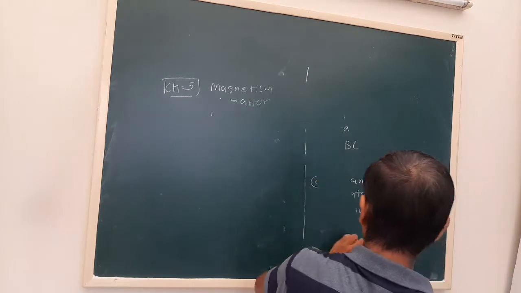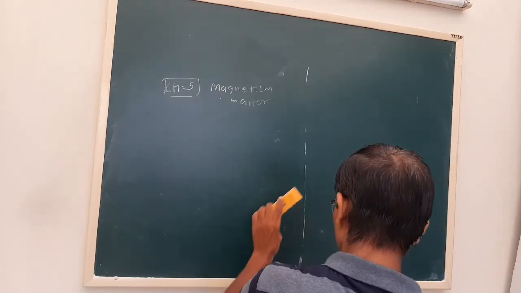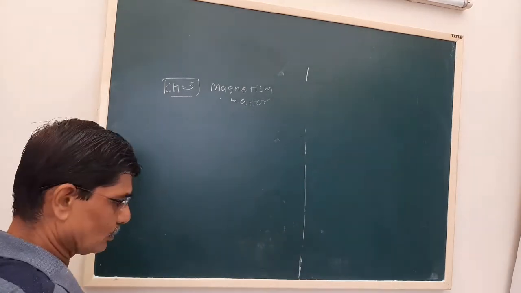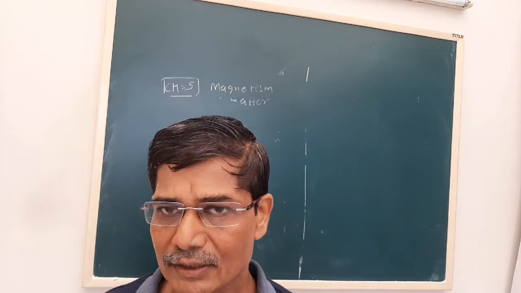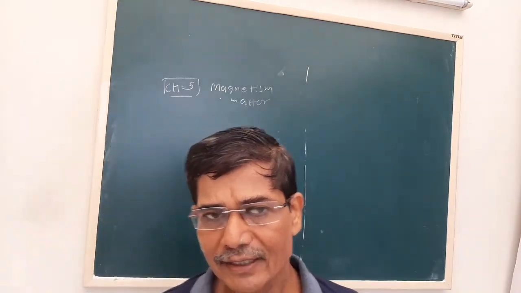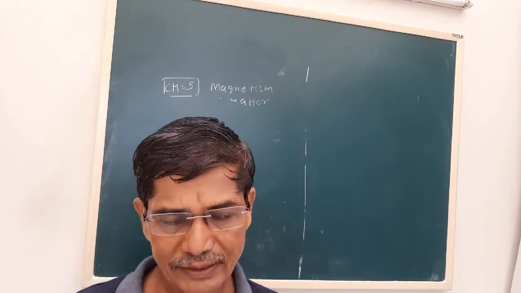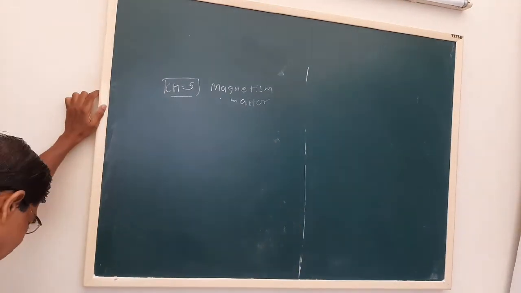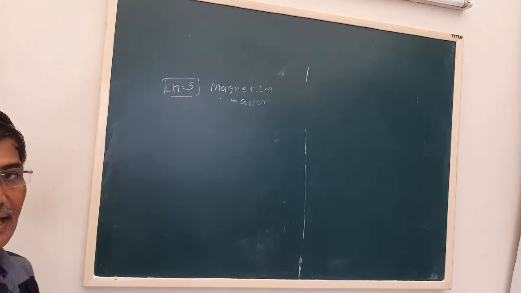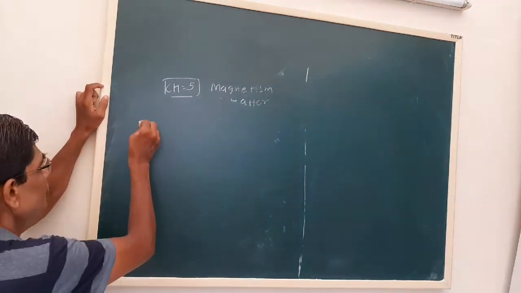Now, next we have to see the torque acting on a magnetic dipole moment. In the electric dipole there were two charges, plus q and minus q, but in magnetism there are no such things. We have a pole strength, whose value is p. Now next we have to discuss the behavior of a magnetic dipole in a uniform magnetic field,